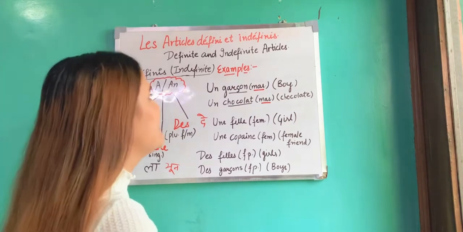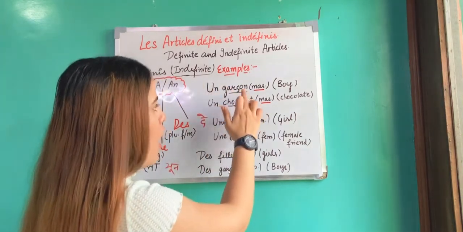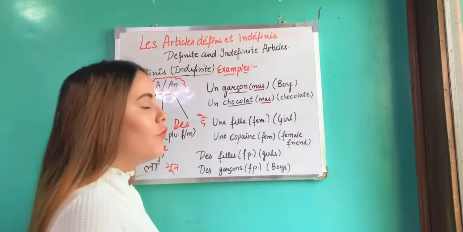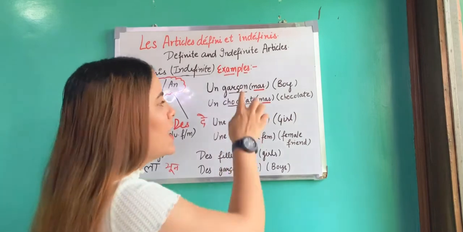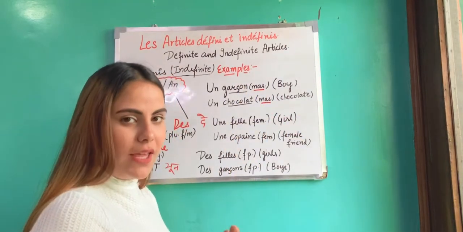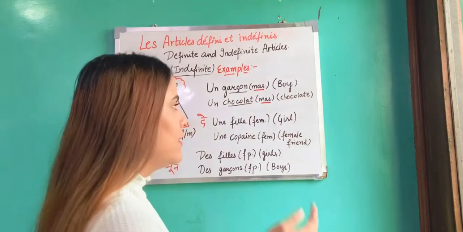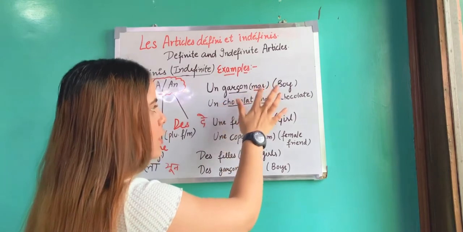So let's see the examples. Un garçon. Why have I written un in front of the garçon? Because garçon is masculine.